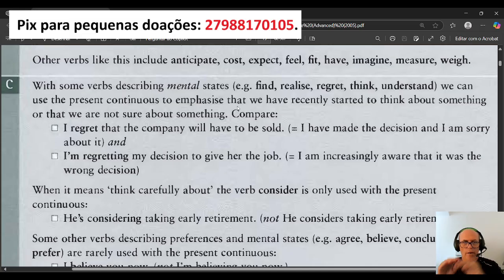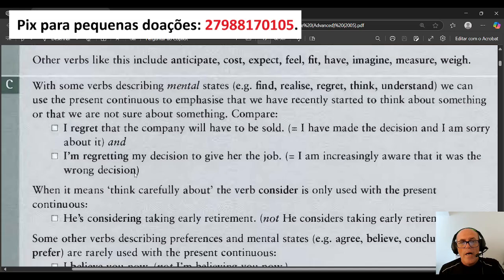Let's compare. Okay, so I regret that the company will have to be sold. I have made the decision and I am sorry about it. Okay? And I am regretting my decision to give her the job. I am increasingly aware that it was the wrong decision.